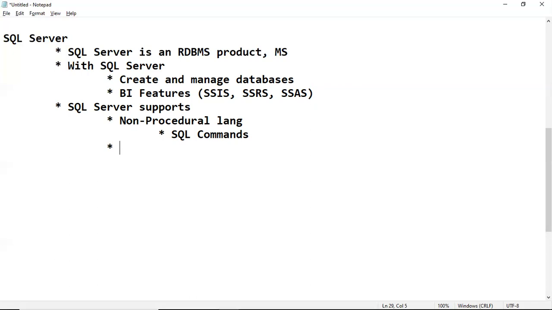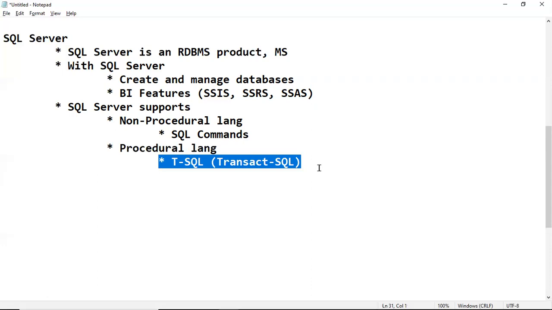That's why we are calling it a common database language. The same way, for programming purposes, SQL Server supports a procedural language also. Here we have T-SQL, Transact Structured Query Language. Maybe you have seen in Oracle we have PL/SQL. Here we have T-SQL.